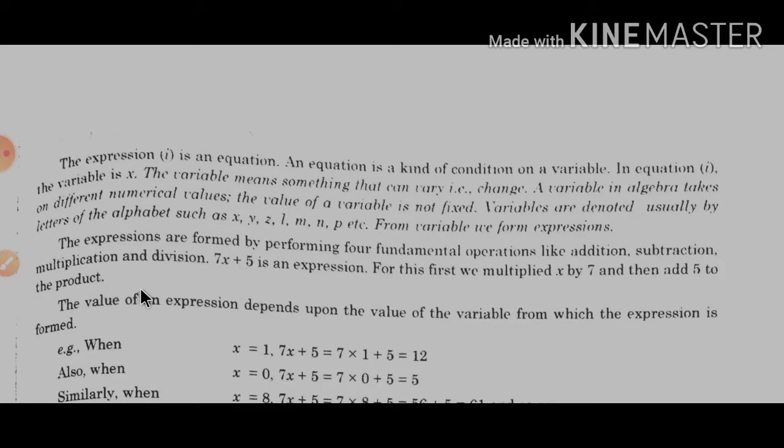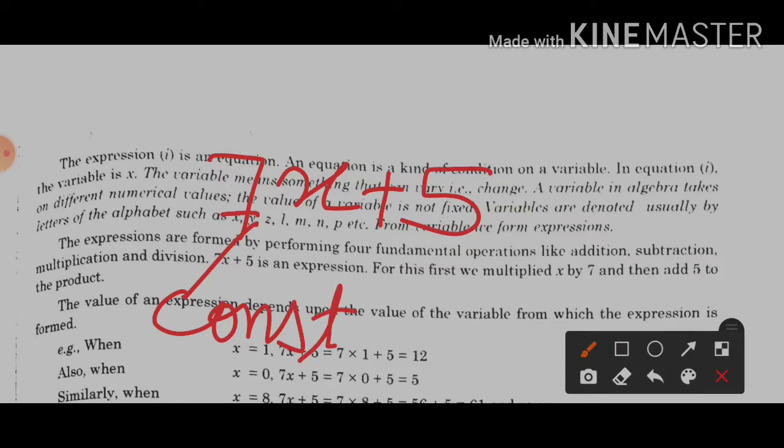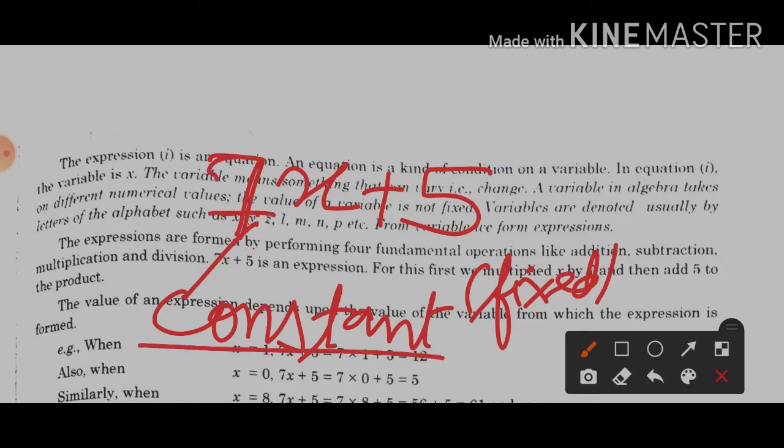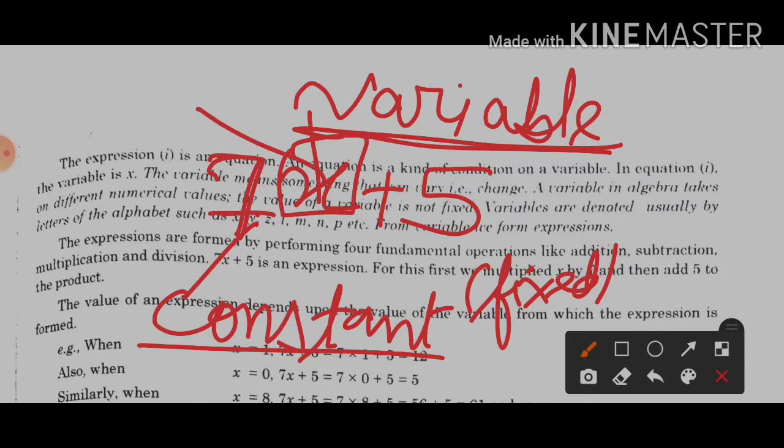Here you can see that 7x plus 5 is an expression which consists of a constant. Constant means a quantity whose value is fixed. It means we cannot change it. 7 is 7, we cannot change it to 5 here. So it is a constant number. x is a variable. Variable means whose value can be changed. The value of x will be according to the question. According to the given equation, it will change.